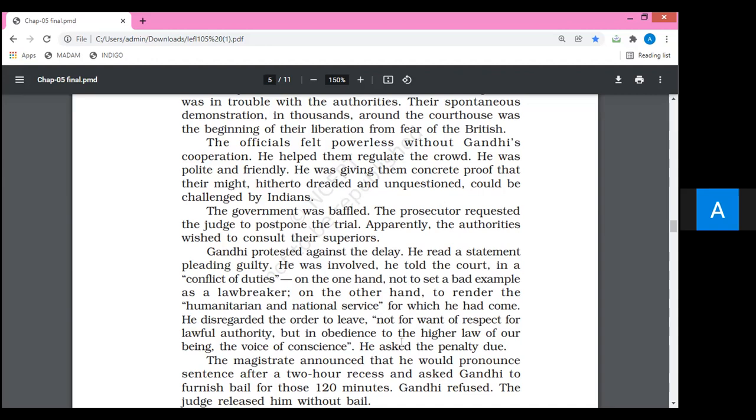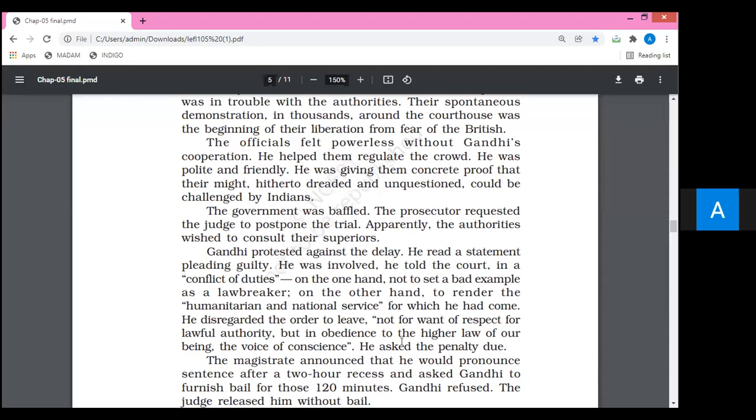To render the humanitarian and national service, you are able to understand. Humanitarian means the service which we do for the welfare of humanity, and national service we do for the rectification of the negativity of our nation.